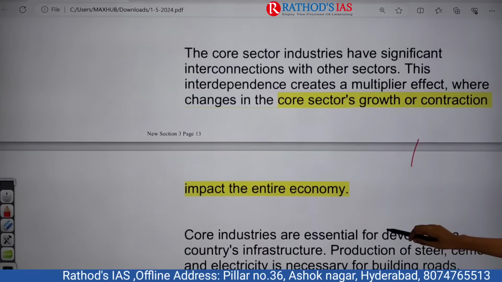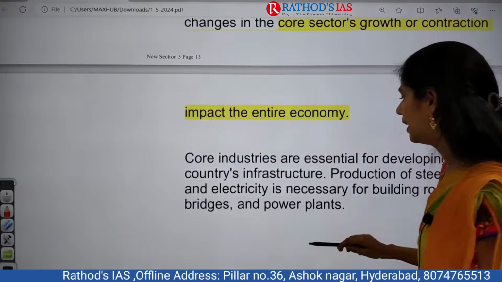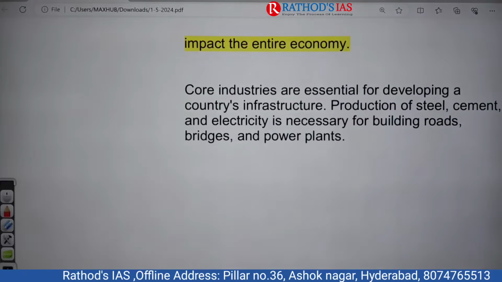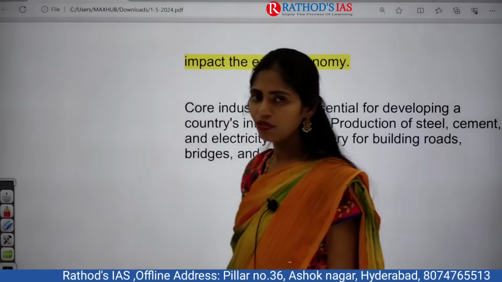Next, core industries are very essential for developing countries' infrastructure, and for the production of steel, cement and electricity. They are very necessary for building roads, bridges and power plants. So all these are very important, and you have to know that.